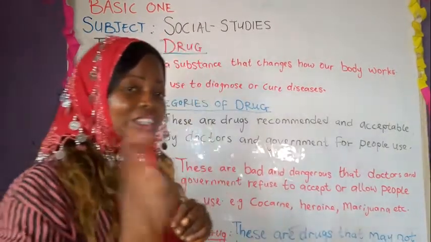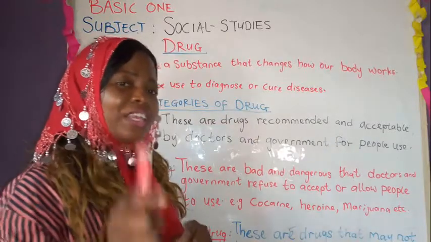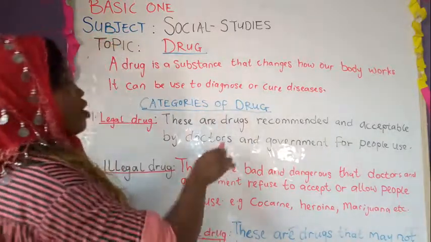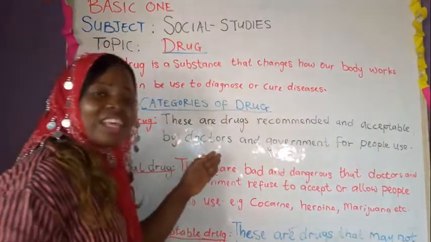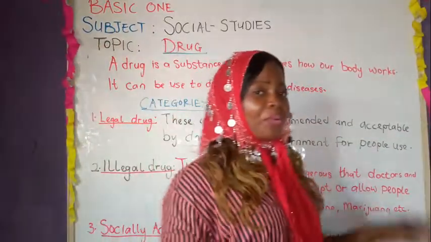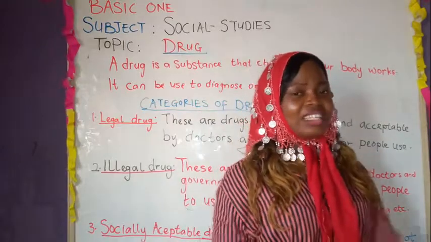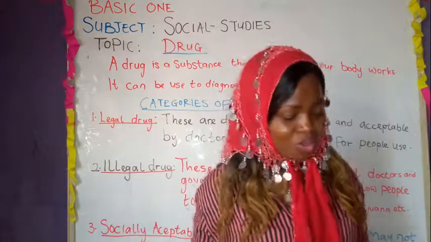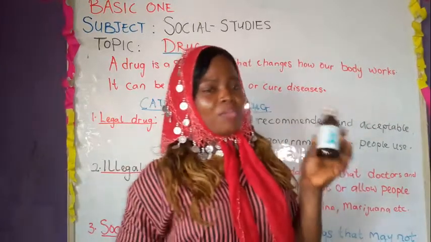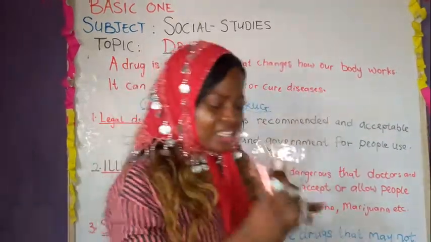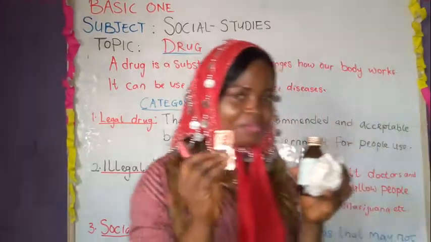Those drugs are good for us to use. An example of a drug recommended by doctors is this, and this.